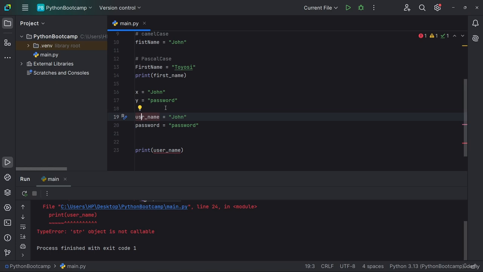All right, that's that for variables. In the next lesson, we start exploring data types so you can see what kind of data we can store in a variable. See you in the next lesson.